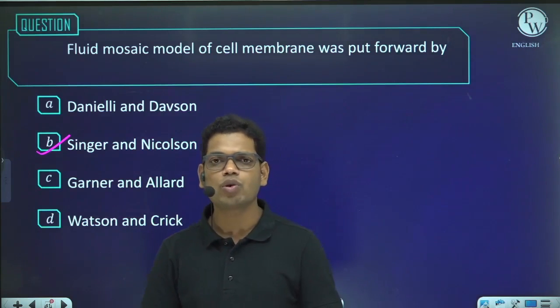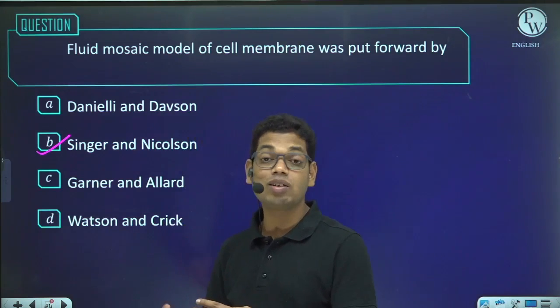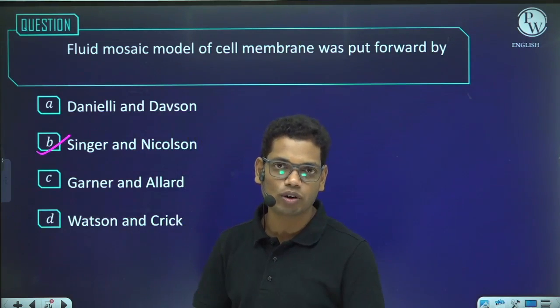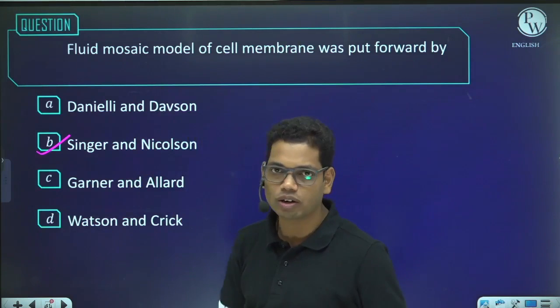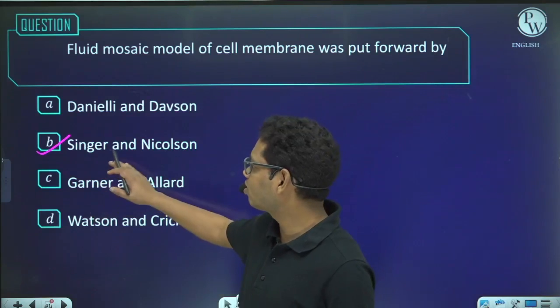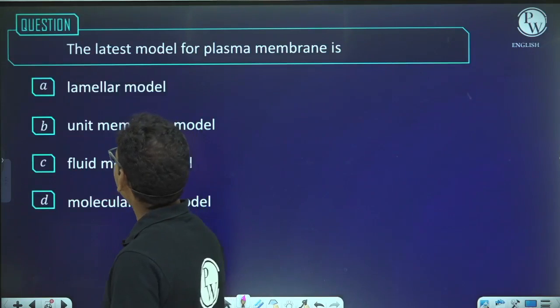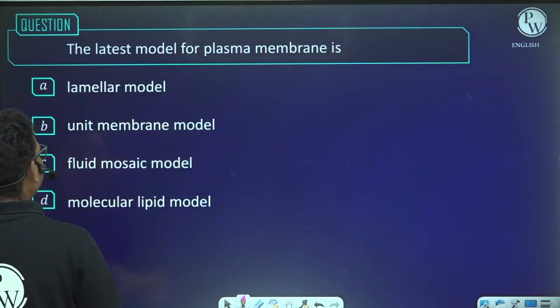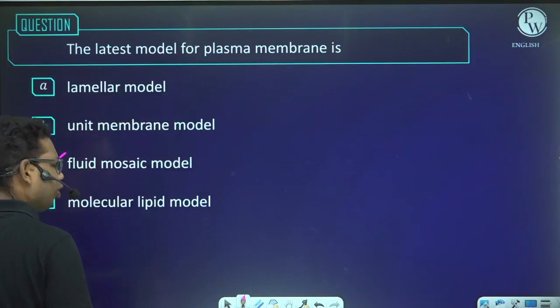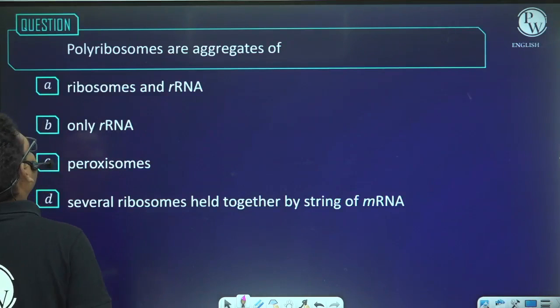Among these, the most recent and the most accepted model is the fluid mosaic model, given by Singer and Nicolson. The latest model for plasma membrane is the fluid mosaic model, right?